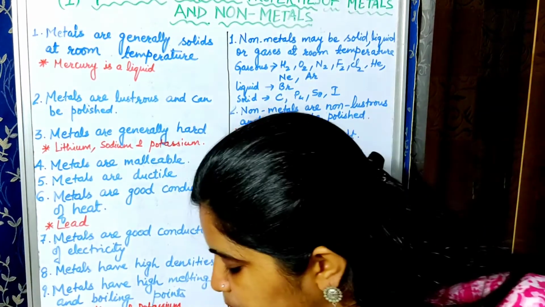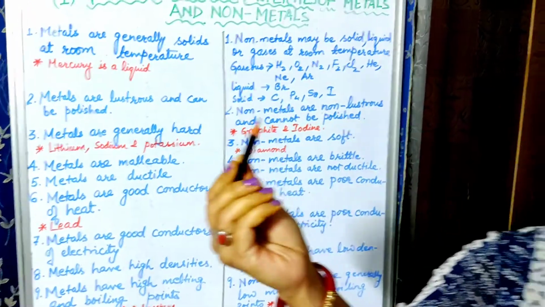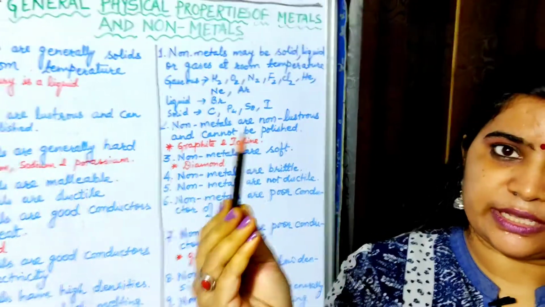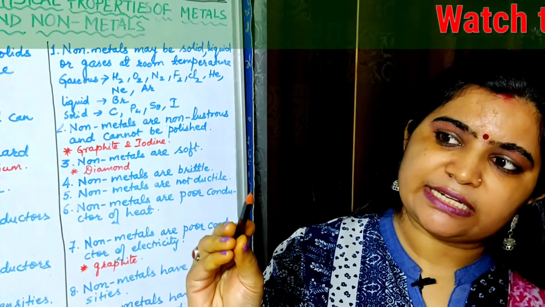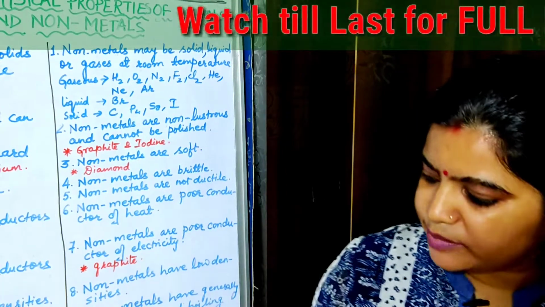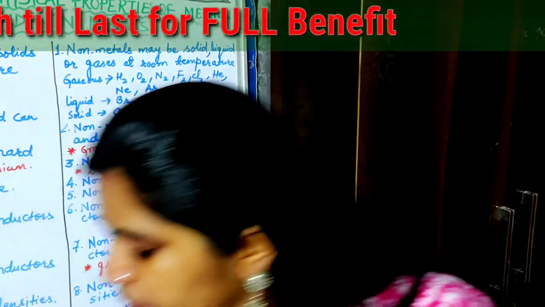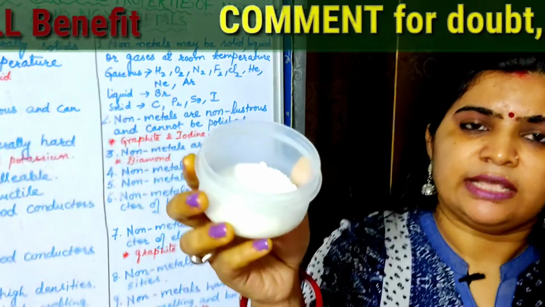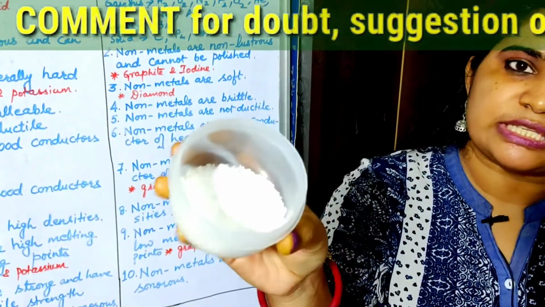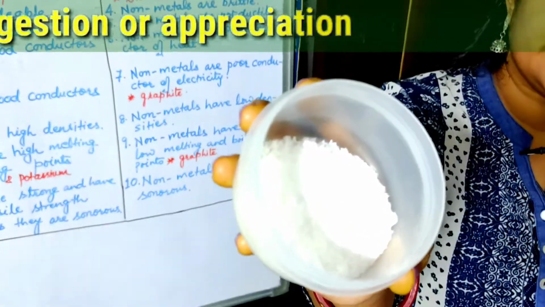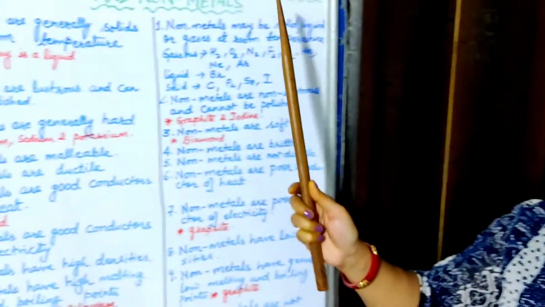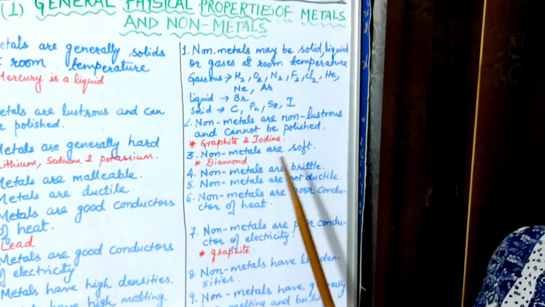I will show you one example of graphite here. You might have seen, you are writing in your day-to-day life with this pencil. You could see the lead of the pencil is made up of graphite and it is somewhat lustrous. Similarly here I have kept salt which is iodized, and in these iodized salts you could see some luster is there also, and this luster is due to the presence of iodine in it. So these two examples are there in our day-to-day life through which we can understand that graphite and iodine are non-metals, still they have luster.